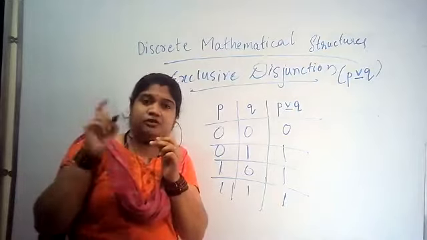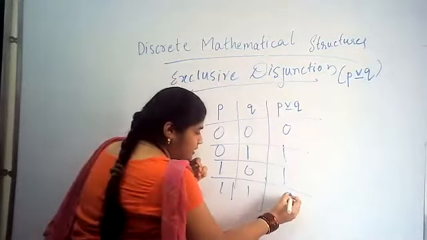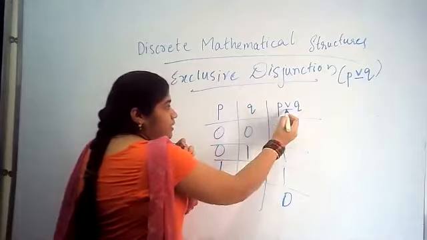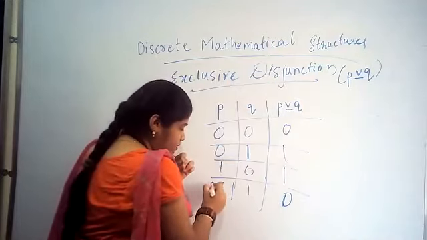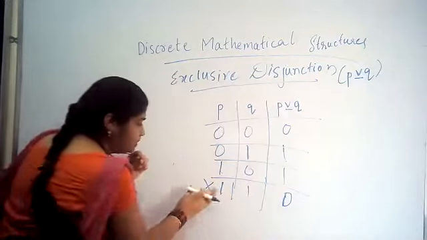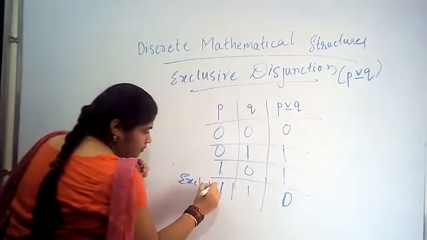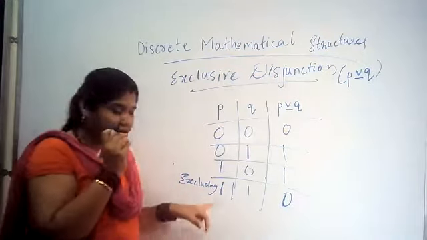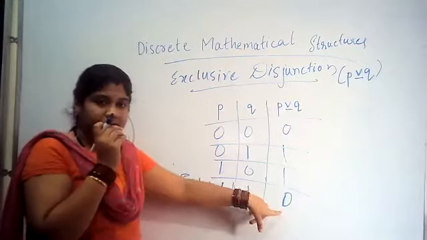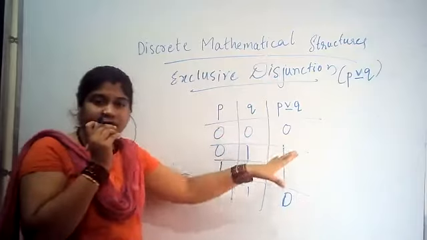Whereas for exclusive disjunction, we need to put it as a 0, because here what we are excluding, this we are excluding. What we will do here: when both are 1 and 1, it will be 0. When both are 0 and 0, it will be 0.